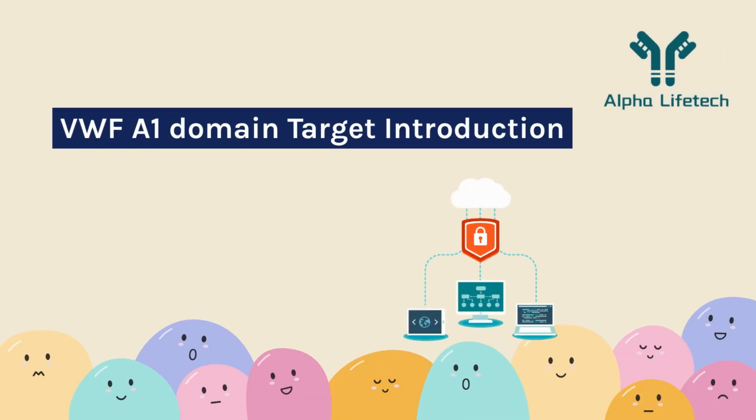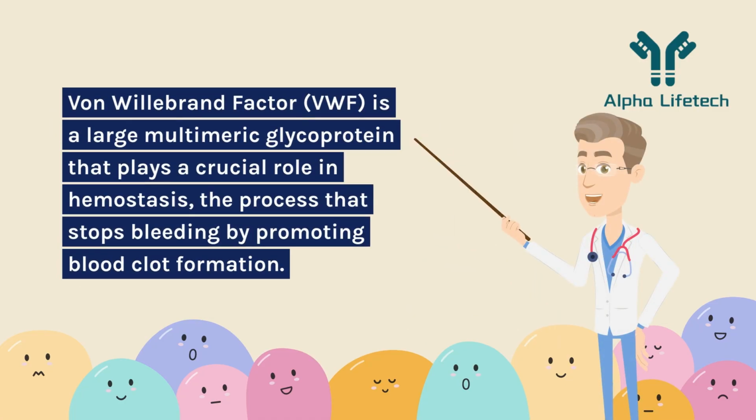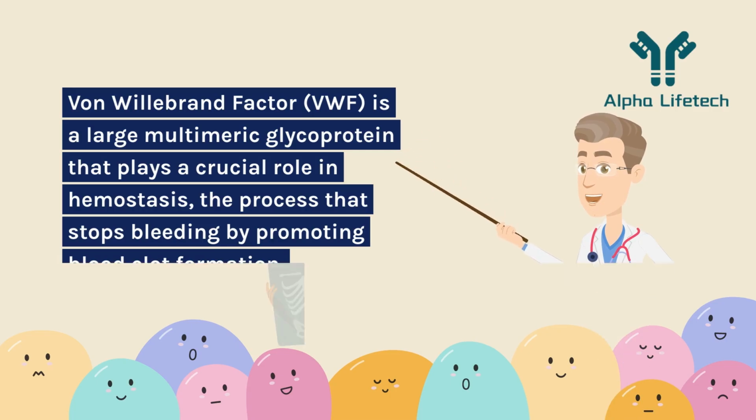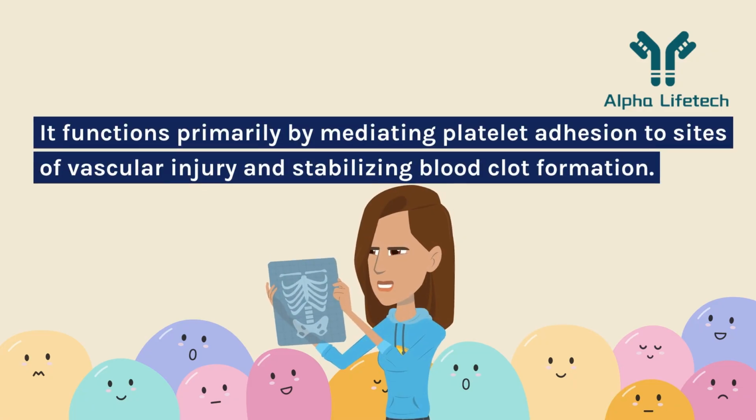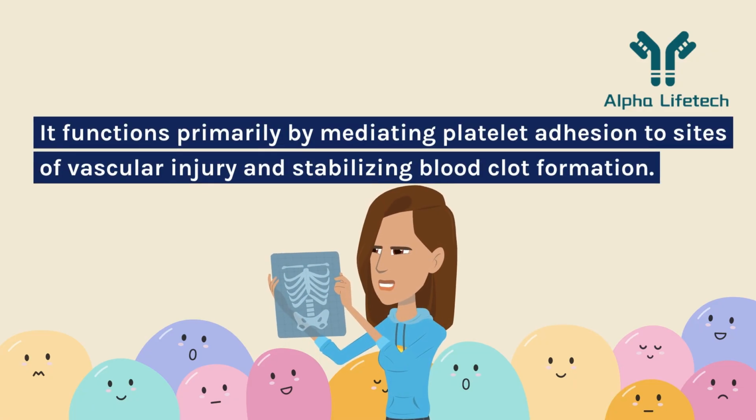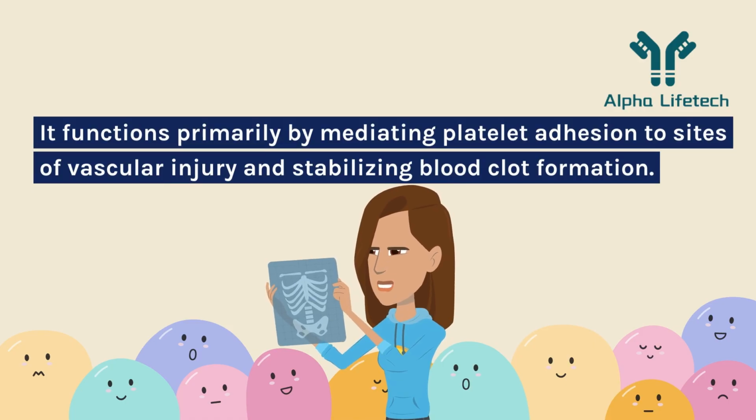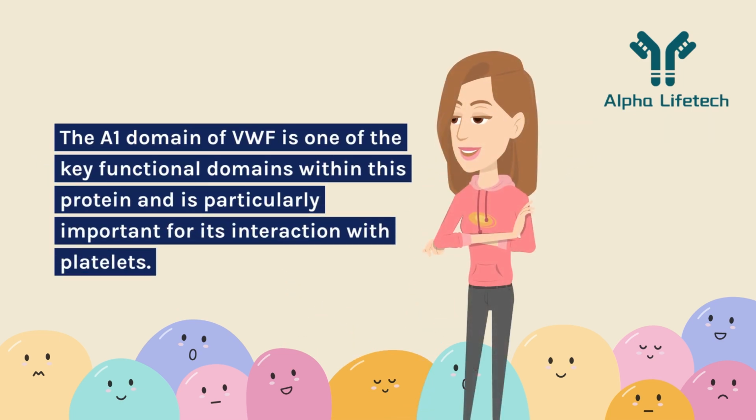VWF A1 Domain Target Introduction. Von Willebrand factor, VWF, is a large multimeric glycoprotein that plays a crucial role in hemostasis, the process that stops bleeding by promoting blood clot formation. It functions primarily by mediating platelet adhesion to sites of vascular injury and stabilizing blood clot formation. The A1 domain of VWF is one of the key functional domains within this protein and is particularly important for its interaction with platelets.